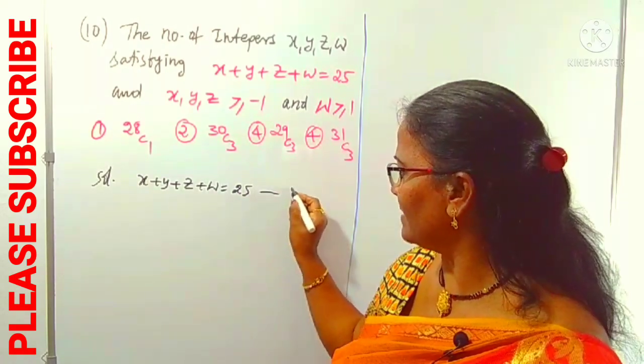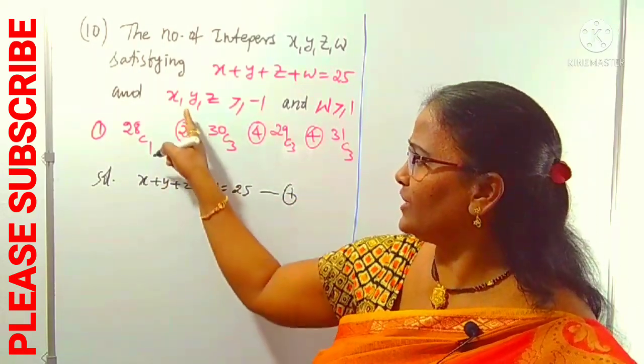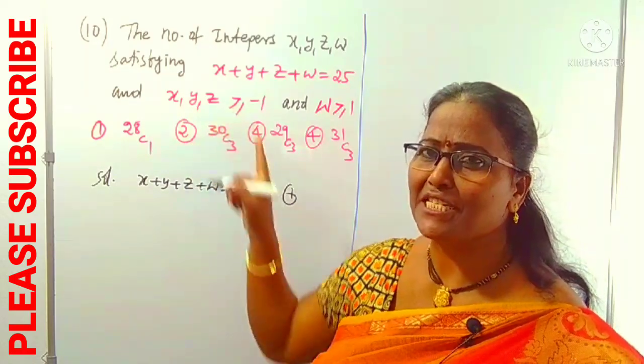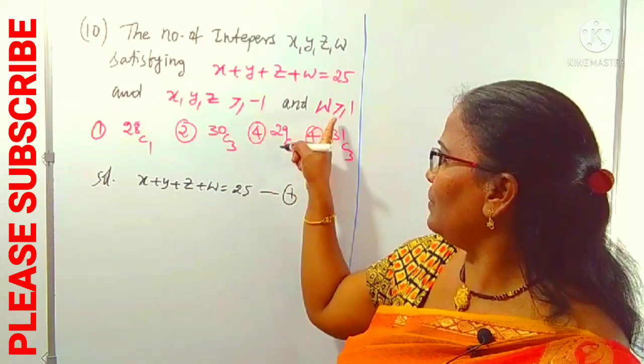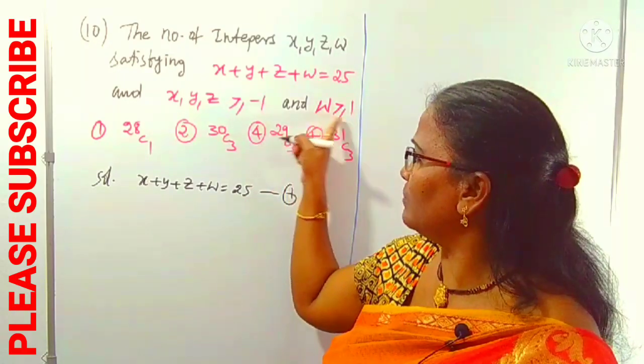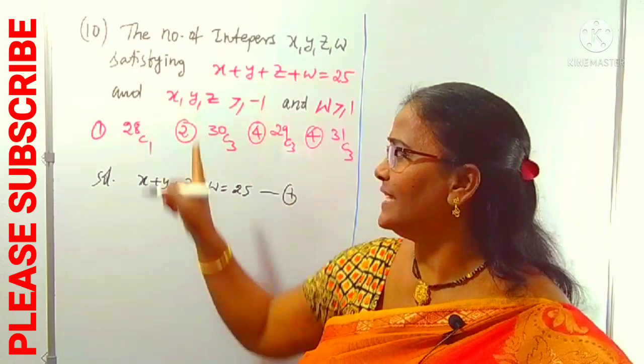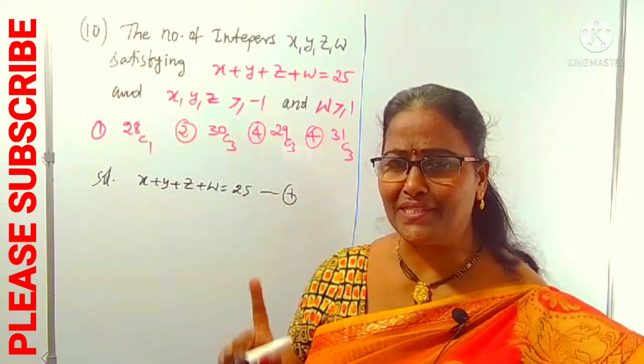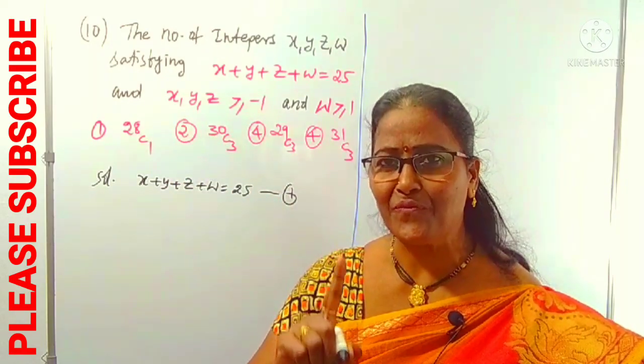Keep it aside as a 1. And we can consider all these x, y, z must be positive integers. W is already a positive integer, starting from 1 to infinity. No need to worry about w, but these are not positive integers. We can reduce these into positive integers. Positive integer means it starts from 1.